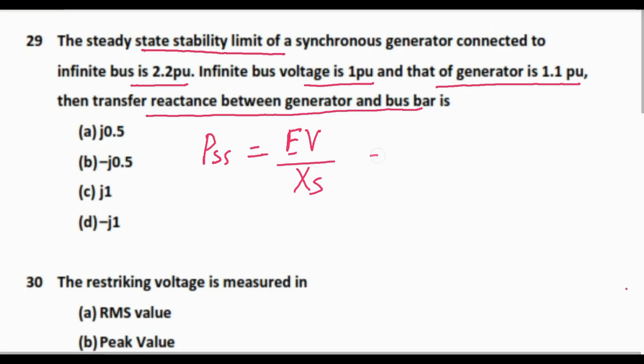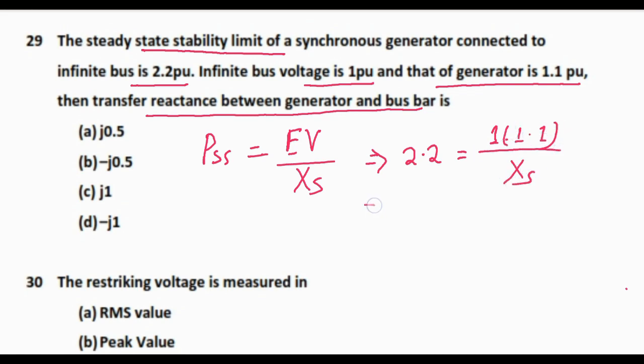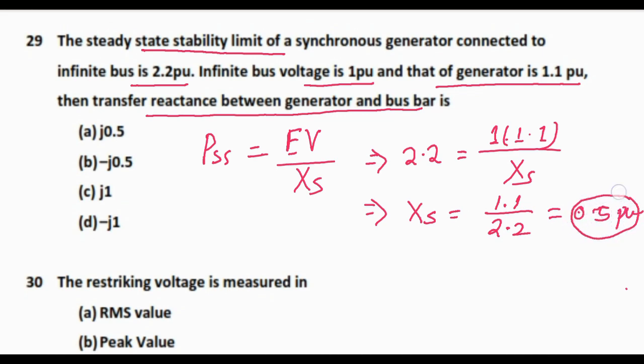So here this can be represented as 2.2 given is equal to 1 into 1.1 by XS. So XS will be 1.1 by 2.2, that is 0.5 per unit, and reactance is always J into 0.5, and this is positive value.